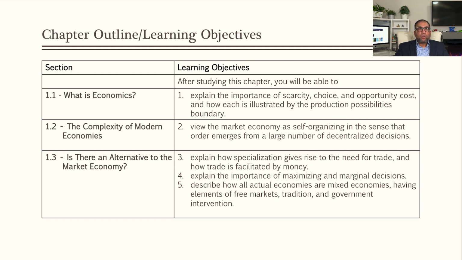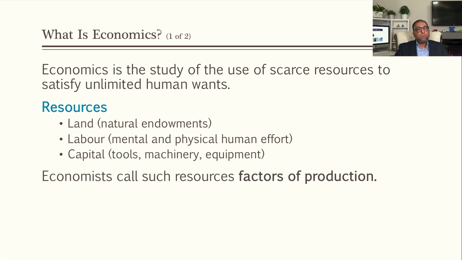And then we will talk about the complexity of modern economies, like how the economies operate and how they interact with each other. And then in the third topic we discuss, is there any alternative to the market economy? So we will discuss different economic systems in which market economy is one, and we see whether there is any alternative available for the market economy that becomes efficient and also good for the whole country or the economy. So let's start with this first topic. In the second part, we will discuss the complexity and market economy.